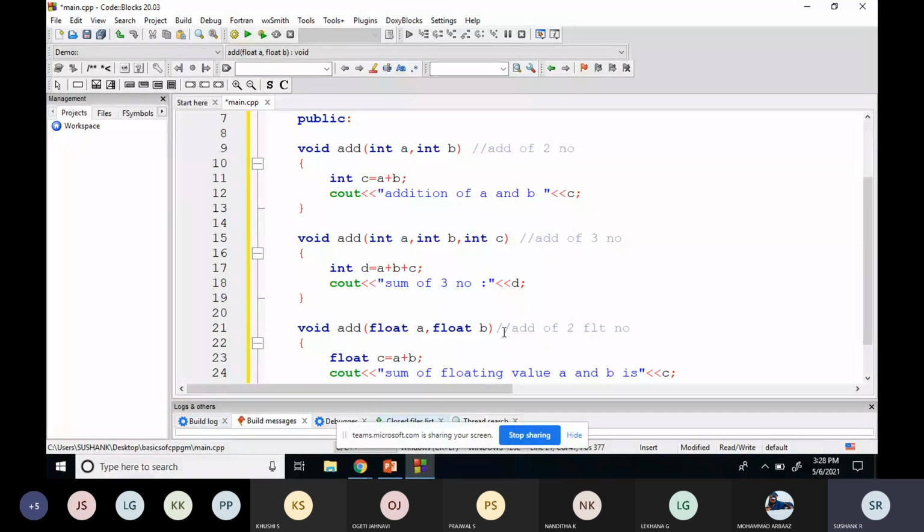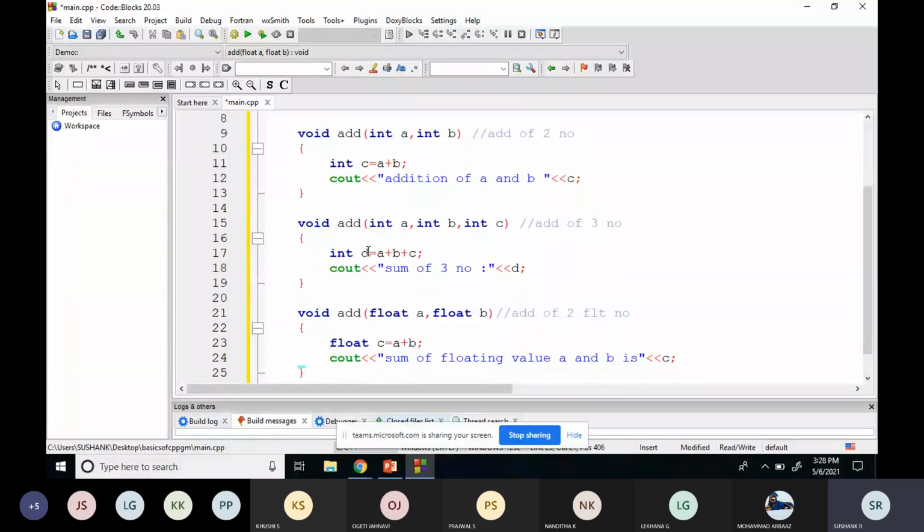You can check that when we compare the first and second function, their function name is the same, data type is also the same, but the parameter count is different. The first one will perform the addition of two numbers, the second one the addition of three numbers.